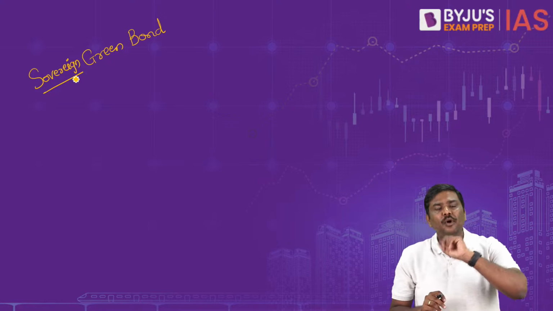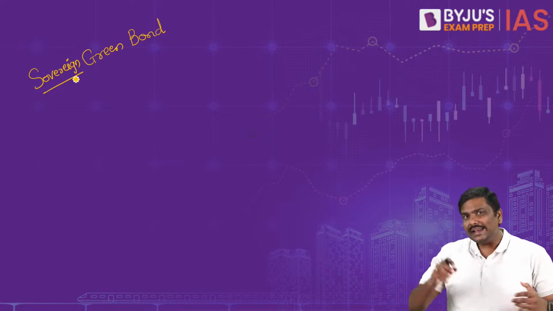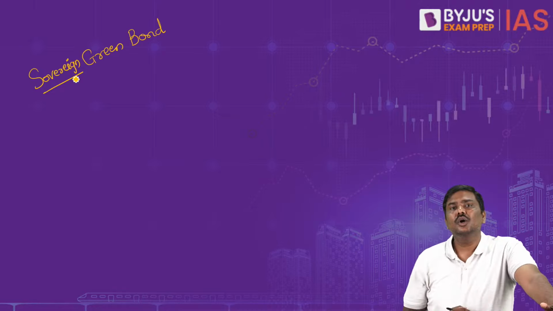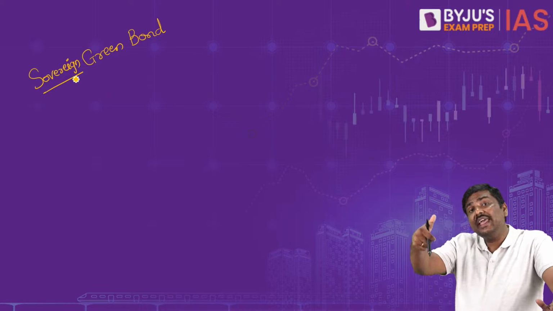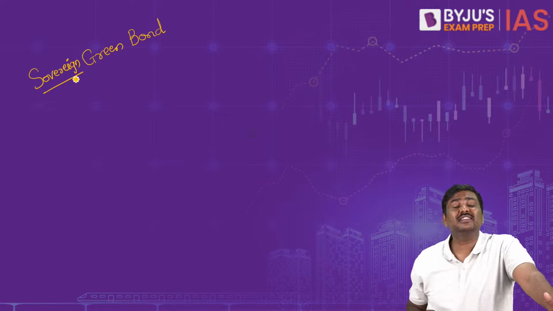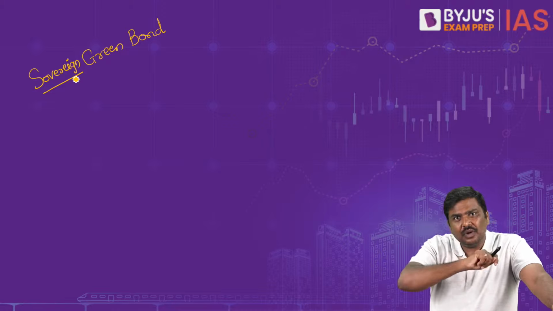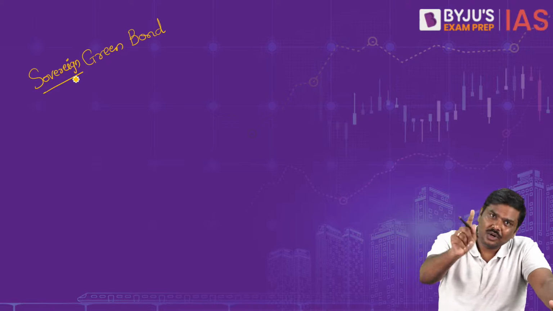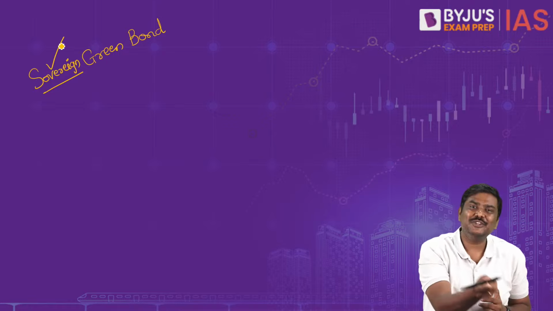Point number 1. Point number 2. Sir, if the government is issuing a bond, that's a sovereign green bond, can others in the market issue green bonds? The answer is yes. Who else is allowed to issue green bonds? Government owned agencies are allowed to issue. For example, the National Highways Authority of India has issued green bonds. International agencies are allowed to issue green bonds. World Bank has issued green bonds. Private sector companies are also allowed to issue green bonds. So the speciality of a sovereign green bond is simple: it is issued by the government.